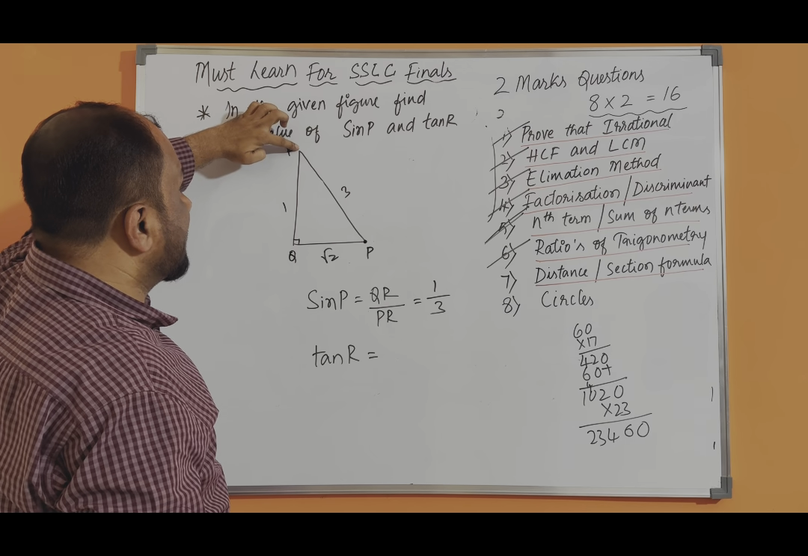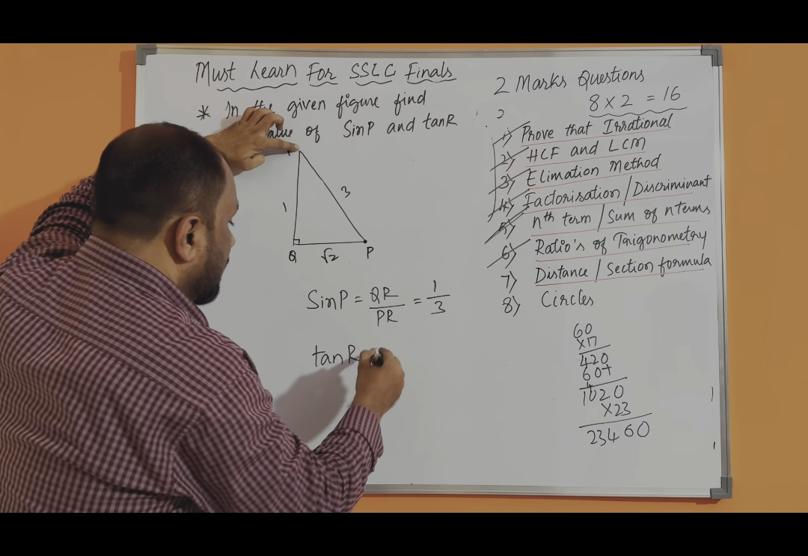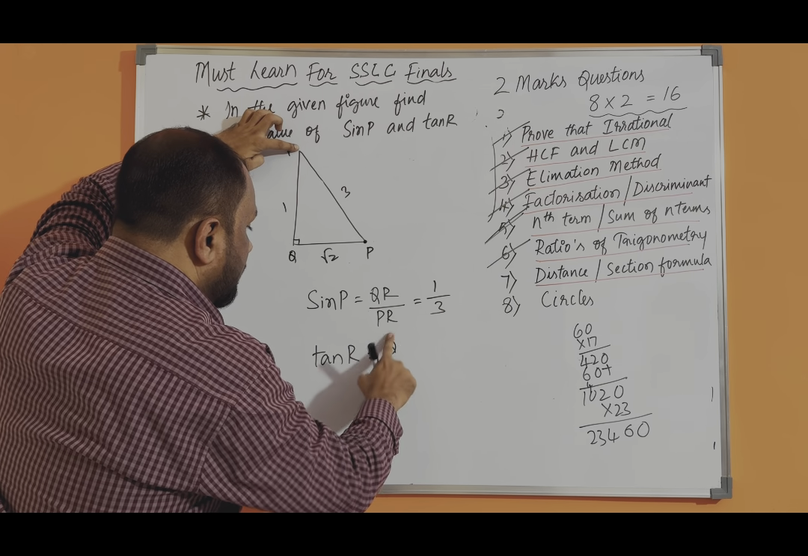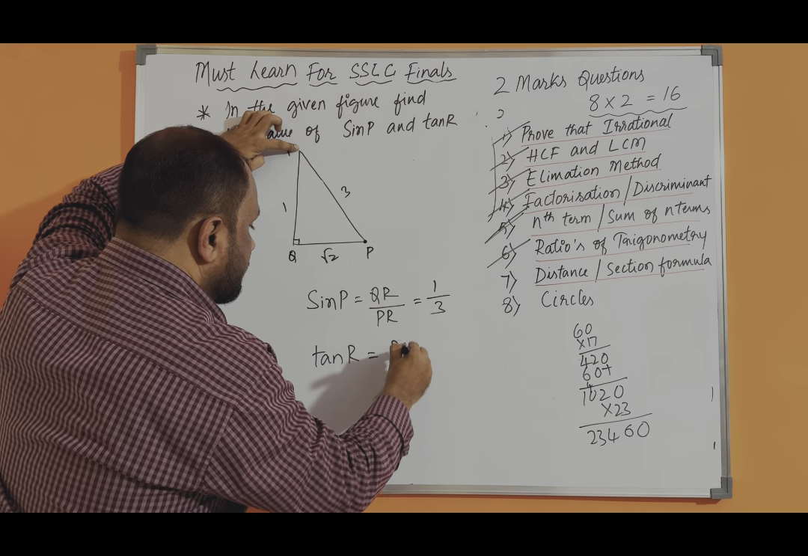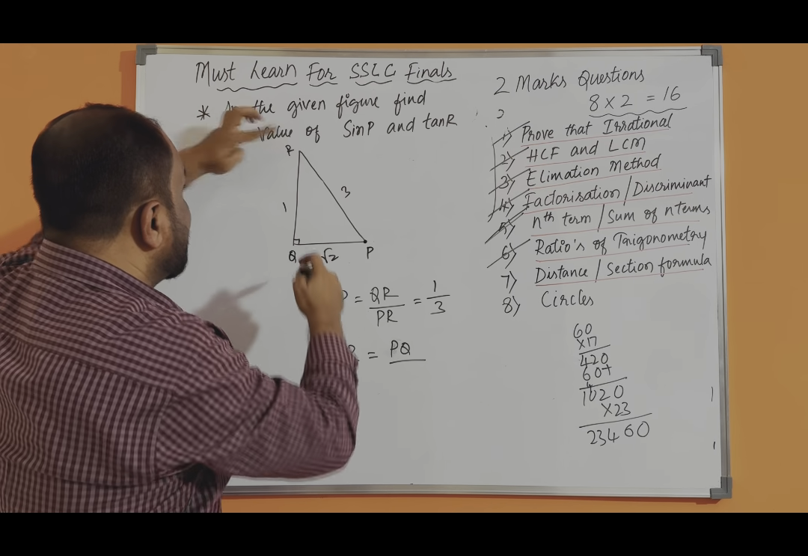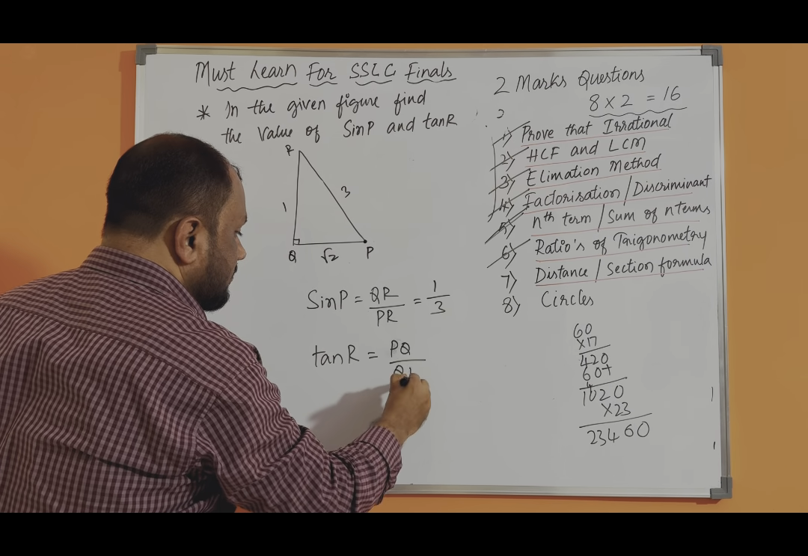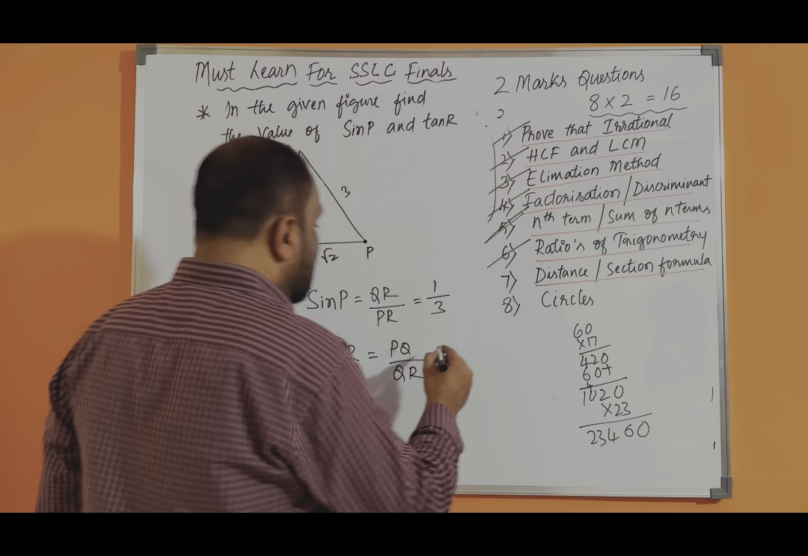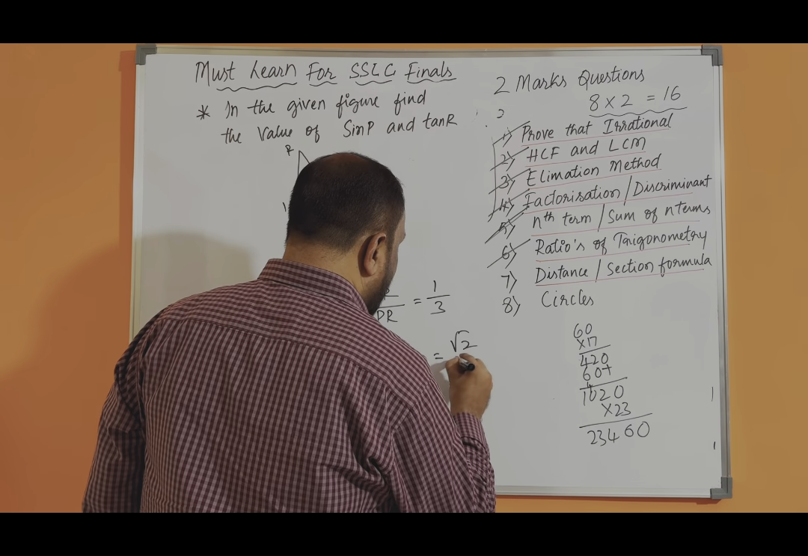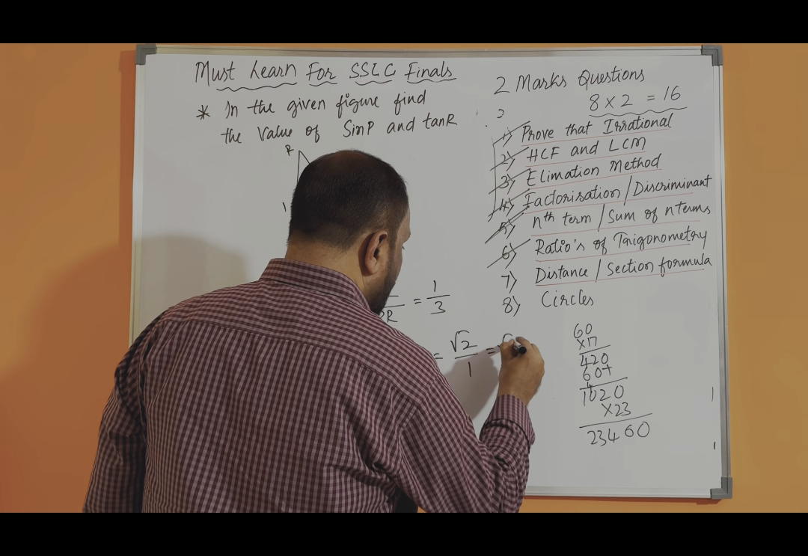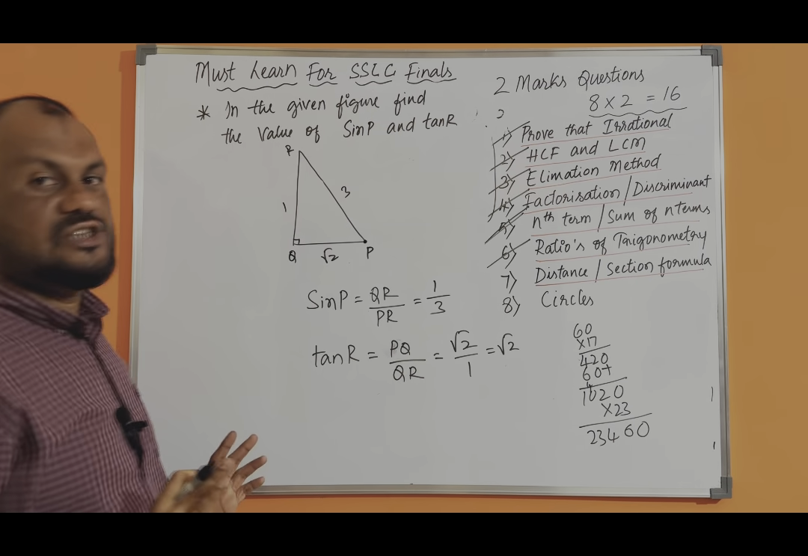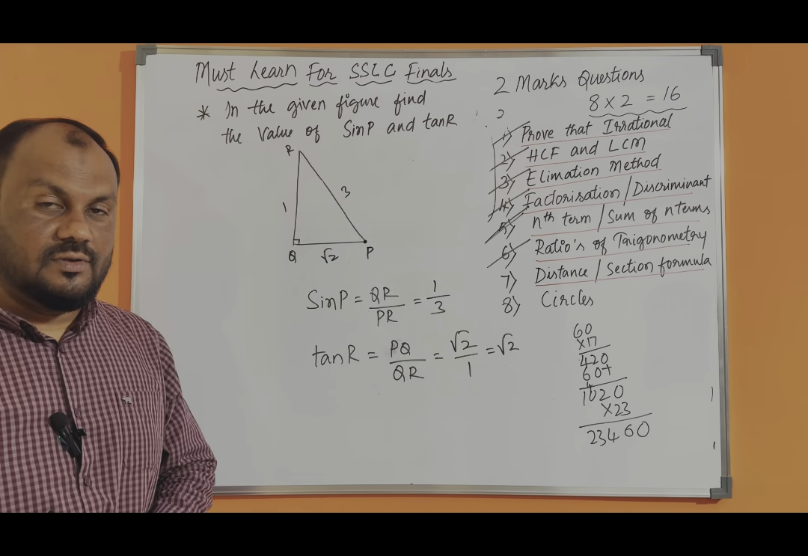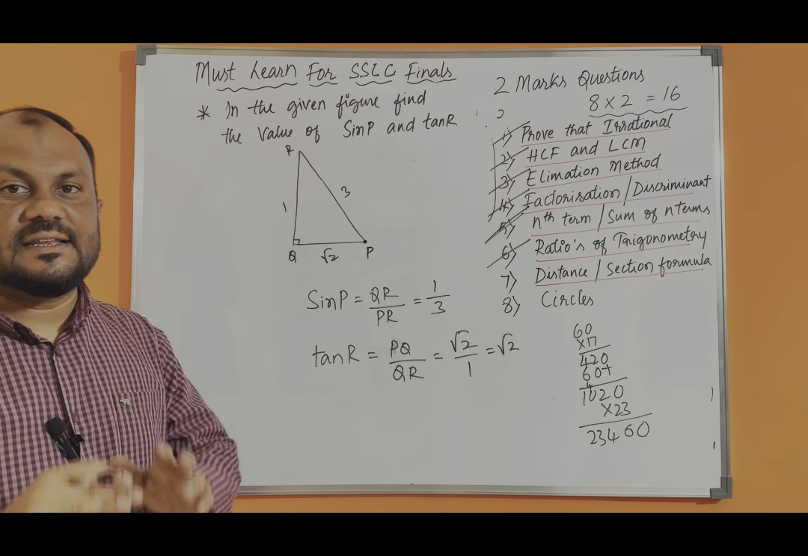Standing on R, what is opposite? PQ. What is adjacent? QR. So the value of PQ is root 2 divided by 1, which is nothing but root 2. Similarly, by changing the values, one triangle will be given, and they ask you to write the trigonometric ratio.